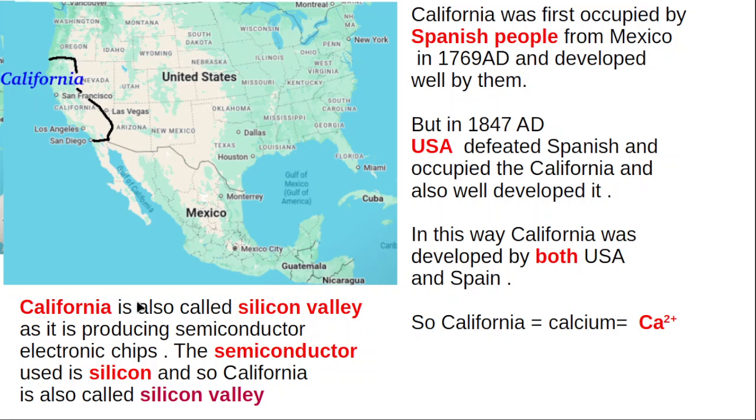Because many semiconductor chips and microprocessors, the CPUs that we use in computers, in cell phones and other things, were all first invented in California using sand. Sand is called silicon. Sand is actually silicon dioxide, so you can also call it silicon. California was the first region which developed semiconductor chips. That is why it is called Silicon Valley, because semiconductor chips are made up of silicon.